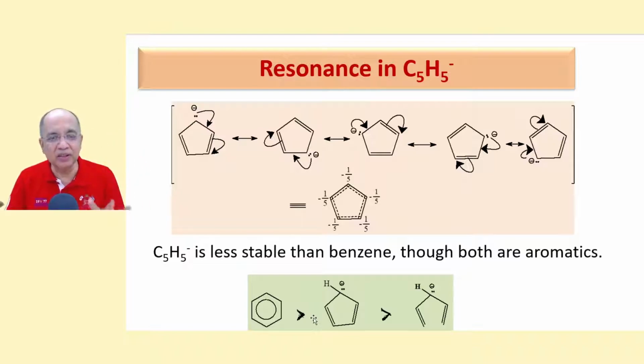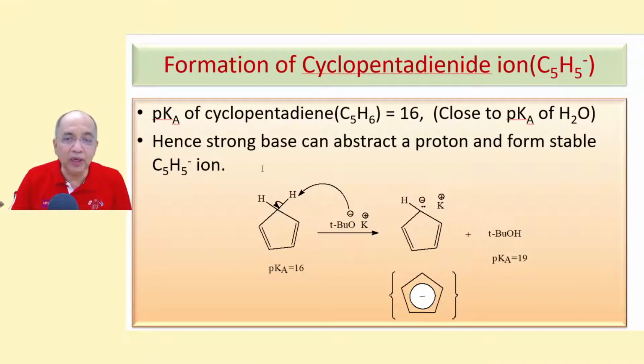The resonance energy is 36. But here it is not as stable as benzene. We'll talk about that later. Similarly, see this cyclopentadiene, this is a neutral compound from which you get this aromatic species. This is not aromatic, this is non-aromatic. I will talk about that. But this is aromatic because there are 6 conjugating pi electrons.